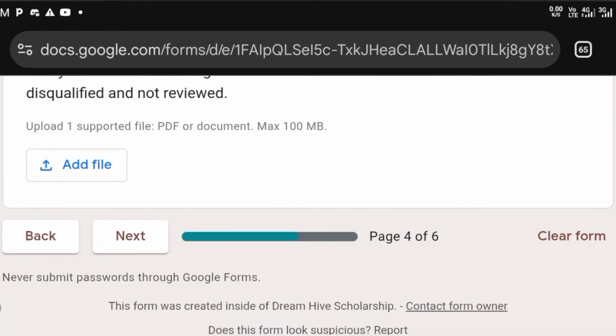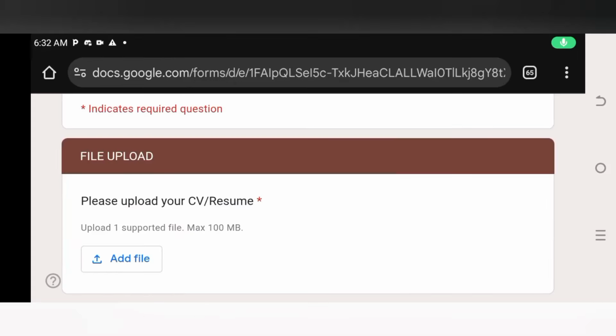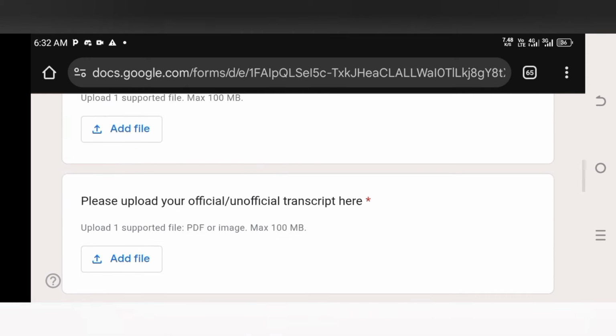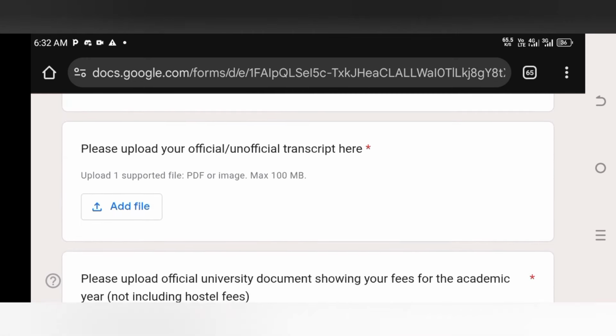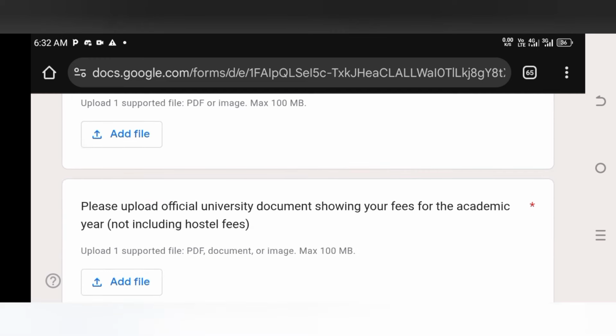Now let's go to the next page and see what we've got there. This is where you actually upload some of your documents, like your CV or resume, and your official or unofficial transcript. The official transcript is the one that has the examination officer or any other reputable person in your school's stamp or signature. But the unofficial transcript is the one that you download from your student portal. Yes, so any of them is accepted.